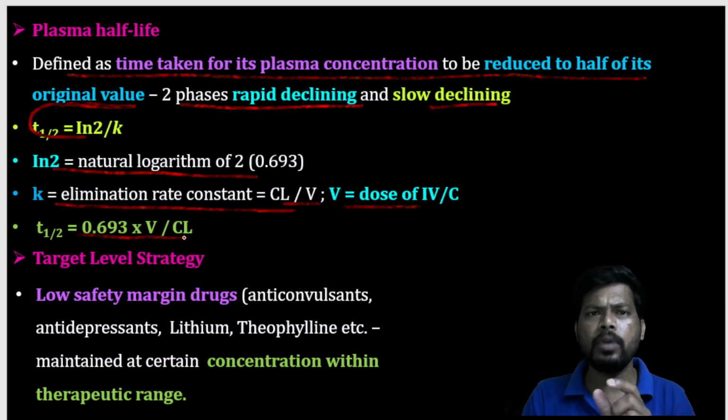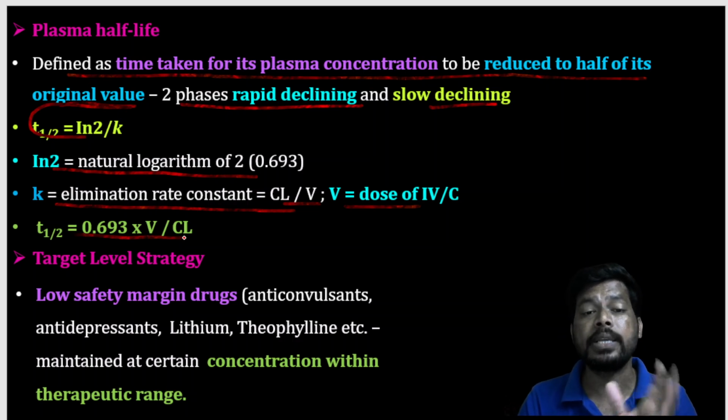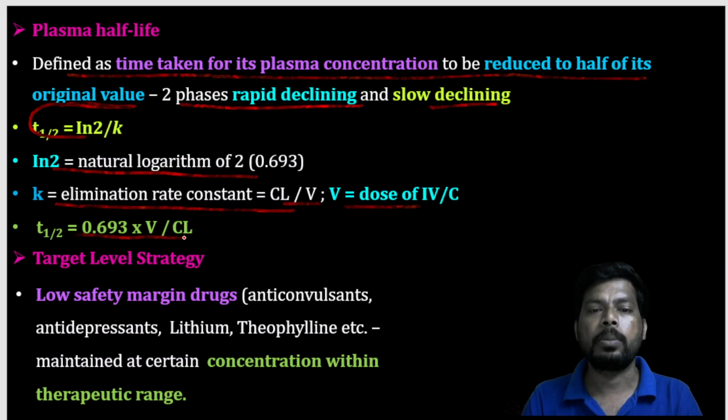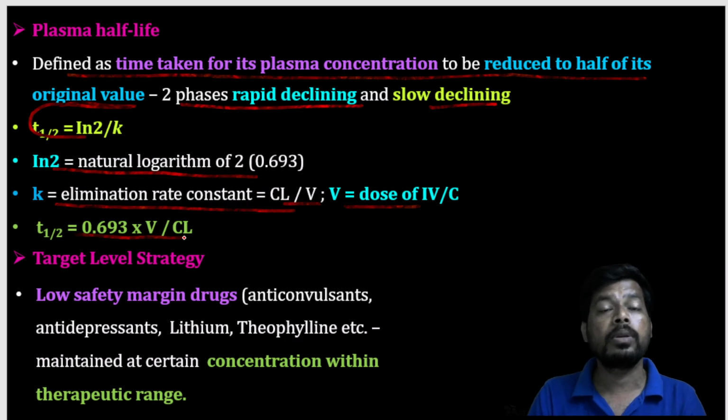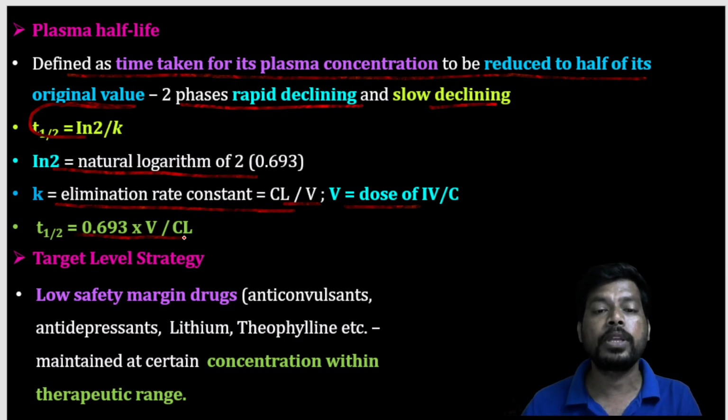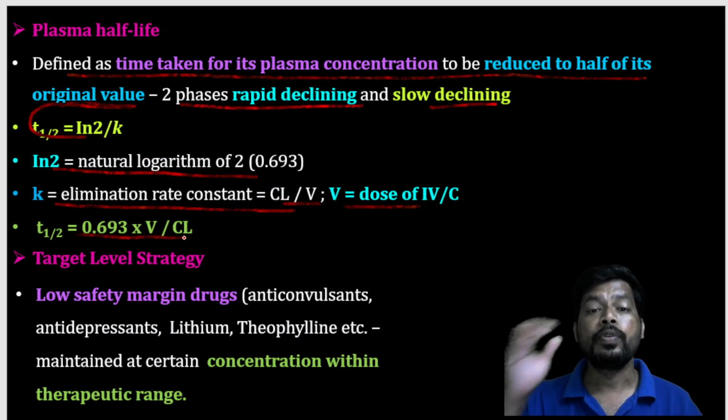Half-life of drugs can easily be calculated using this formula, where 0.693 is the constant, multiplied by V by Cl.